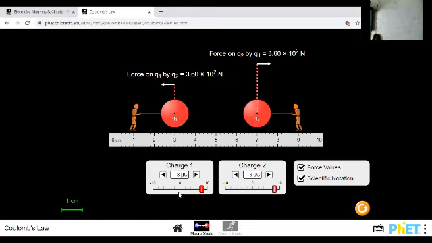Here, looking at the product of Q1, Q2 values, 8 into minus 10 is less than 0, so attractive. Here it is greater than 0, so it is repulsive. Based on the Q1, Q2 value, we can decide whether it is attractive or repulsive. Hope you understood, guys. Okay, now coming to the next step.